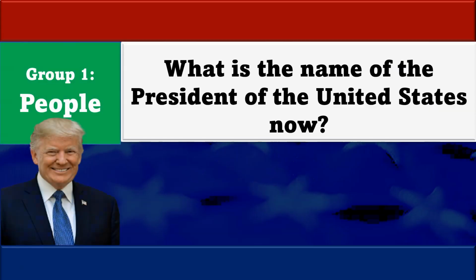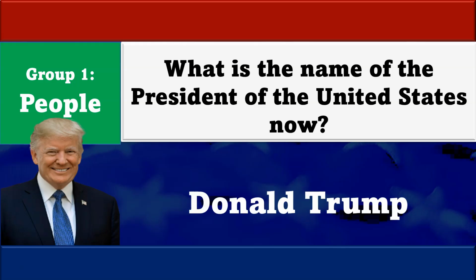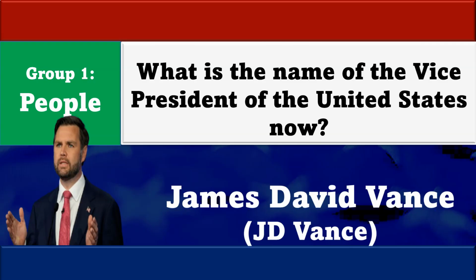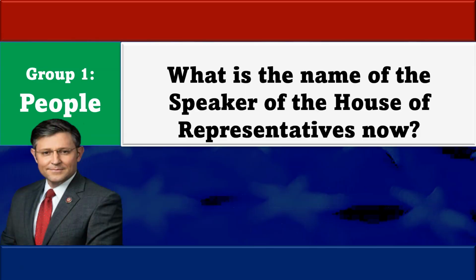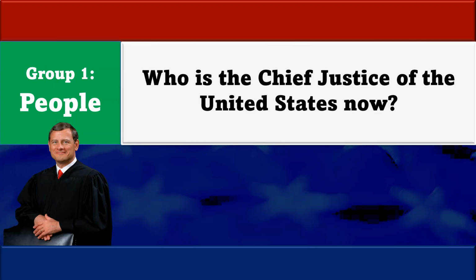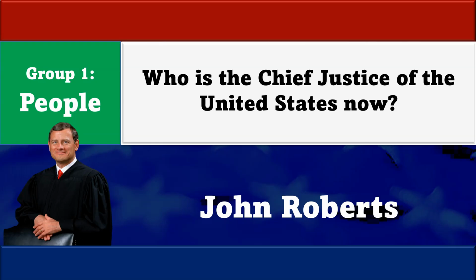What is the name of the President of the United States now? Donald Trump. What is the name of the Vice President of the United States now? James David Vance. He's also known as J.D. Vance. What is the name of the Speaker of the House of Representatives now? Mike Johnson. Who is the Chief Justice of the United States now? John Roberts.